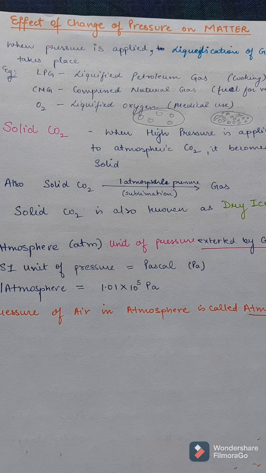So, earlier we studied about matter, what are the phases or states of matter, and what is the effect of temperature on matter. In the effect of temperature on matter, we saw what is the melting point, boiling point, what is the latent heat of vaporization and fusion. So now let us continue and see what is the effect of pressure on matter.